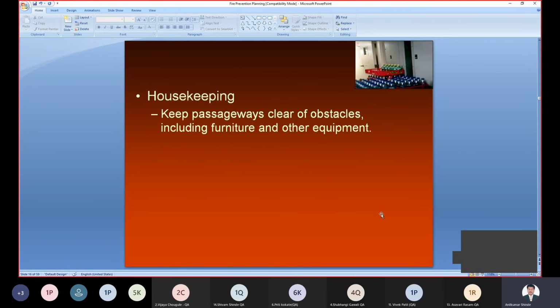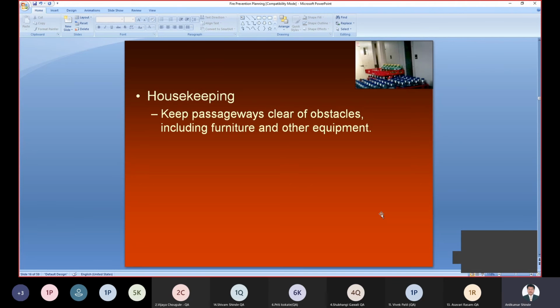Then housekeeping means keeping passages clear of obstacles. The passage area should be clear. It is required that there is no material in the passage, such as waste material, waste furniture, or, as we have seen in the figure, different cold drinks kept in a passageway.